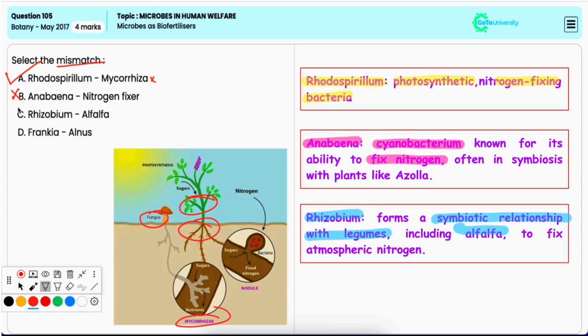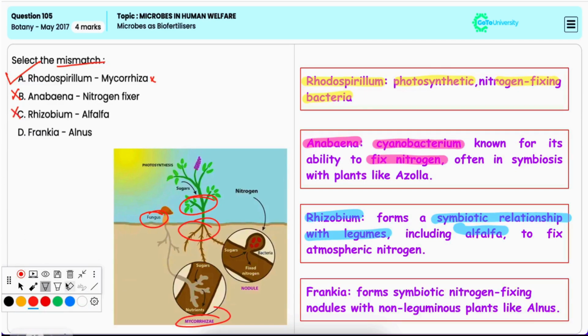Option D, Frankia is to Alnus. This is also a correct match because Frankia, which is an actinobacterium, forms symbiotic nitrogen fixing nodules with non-leguminous plants like Alnus. Hence, it is also incorrect.